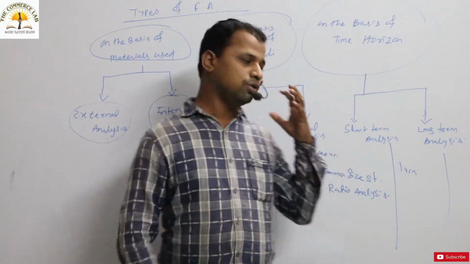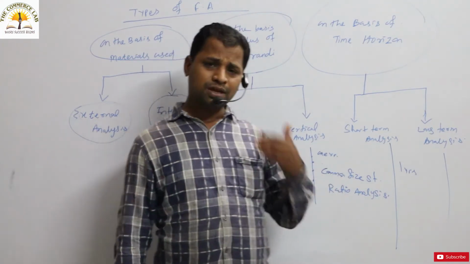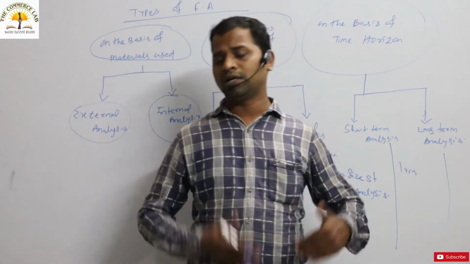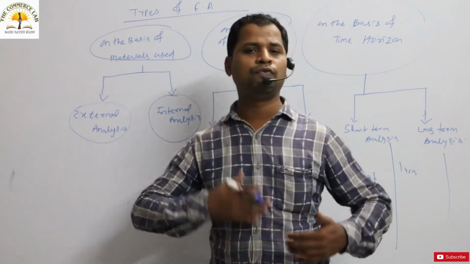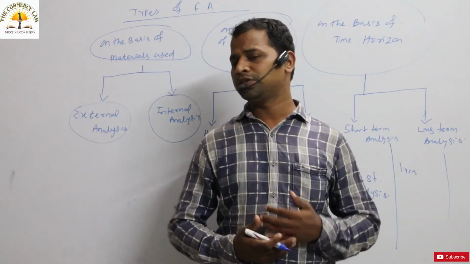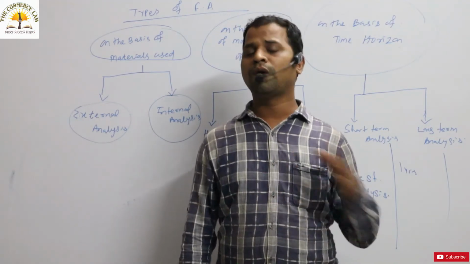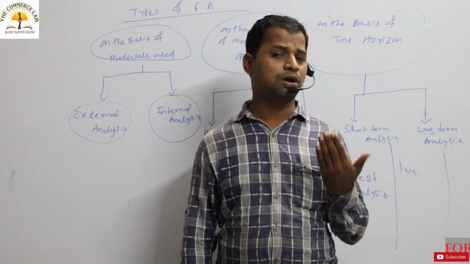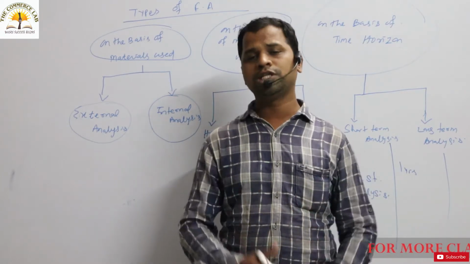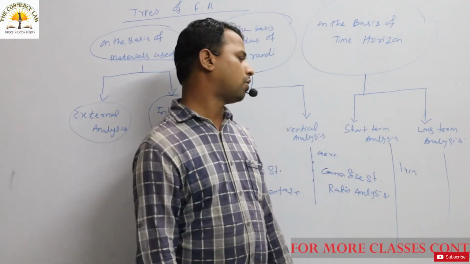Okay, so to know the short term solvency position, solvency means what? You have to go for production, you have to go for any kind of obligation within a short period of time without any problem. That means your short term solvency position or the liquidity position is quite good for your organization.